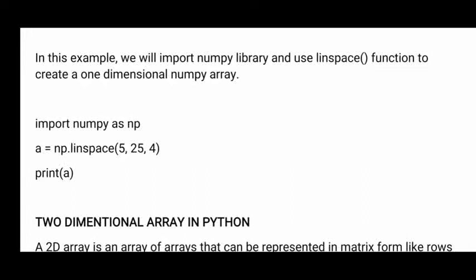Like after the 5, 9, 13, 17, like that. Only I want 4 elements in the array. But those elements should be between 5 and 25. So exactly in the new one dimensional array, I want only 4 elements. That information I have given here.